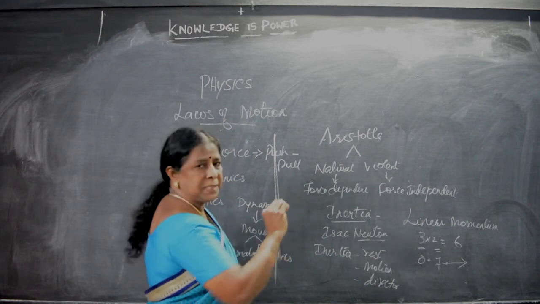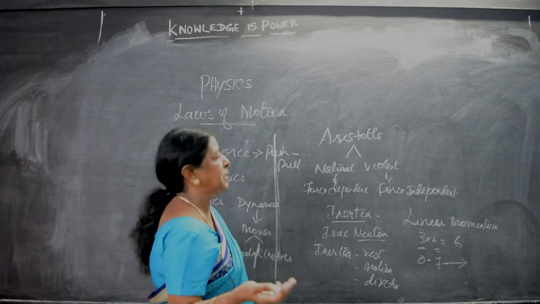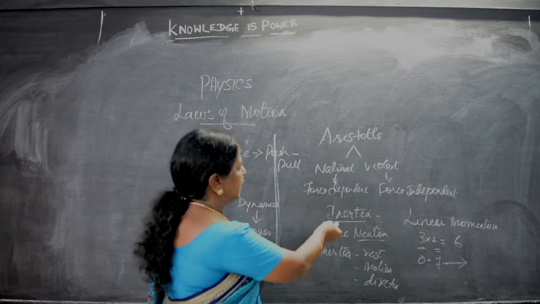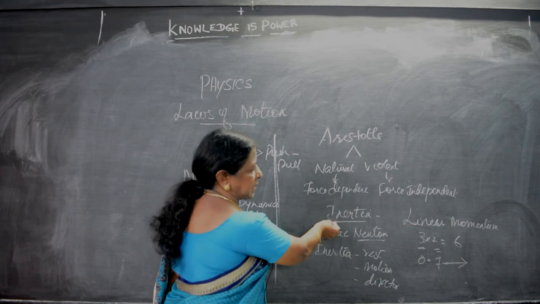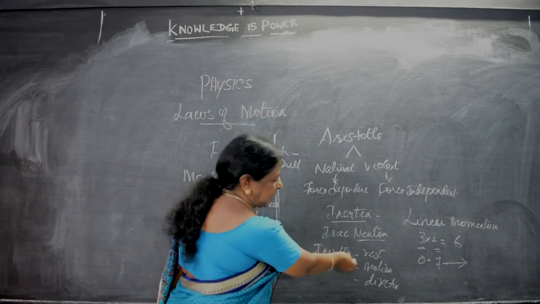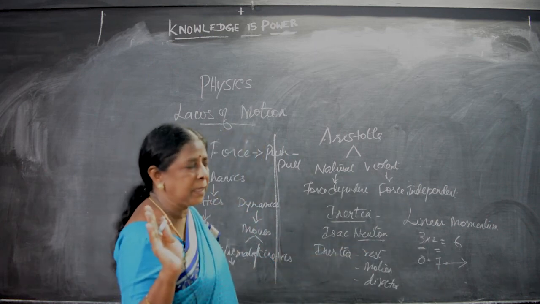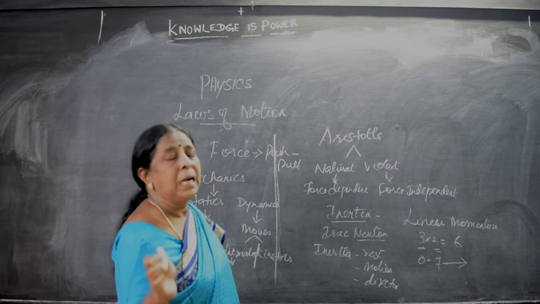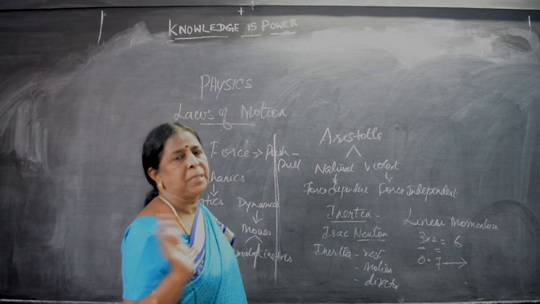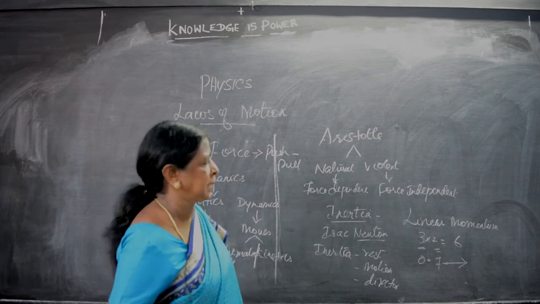Then Galileo: what are the concepts of Galileo? I said it very clearly; it is in the page number also. Then we have to say inertia. Inertia is the resting capacity. There are three kinds of inertia: inertia of rest, inertia of motion and inertia of direction. We have seen an example. Everything is given clearly in the book; better verify the book unless we tell you to buy the guide. Because in 10th standard we never waste our time by writing. We are only learning. By that alone we can achieve success.